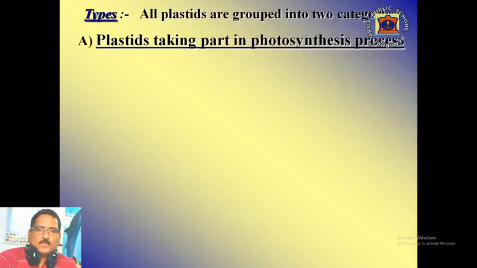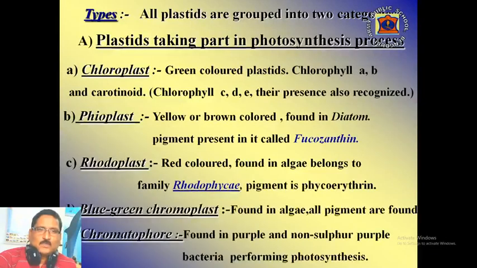First one is plastids that take part in the photosynthesis process, like chloroplast. It is a green colored plastid found in mesophyll tissue of the leaves. These contain chlorophyll A, B and carotenoid. Nowadays, presence of chlorophyll C, D, E are also recognized.